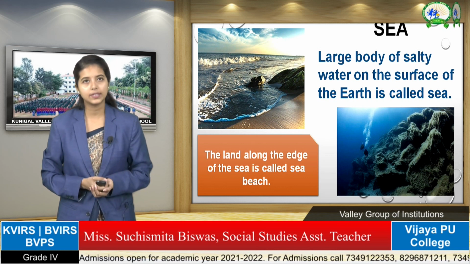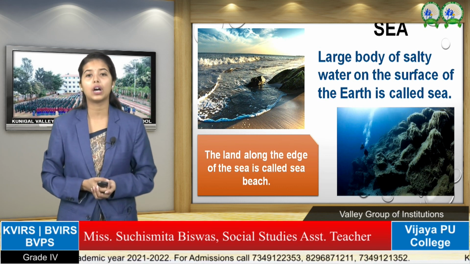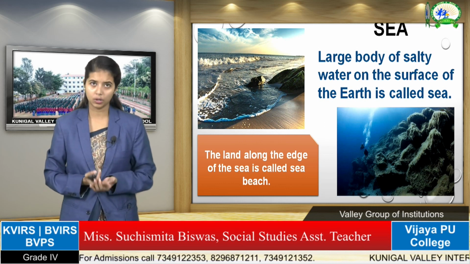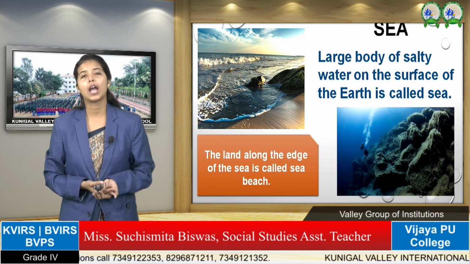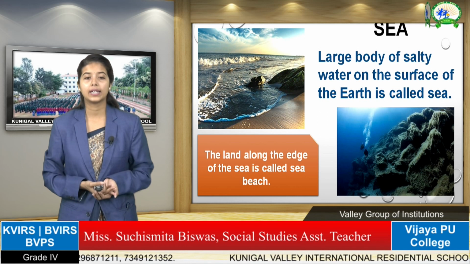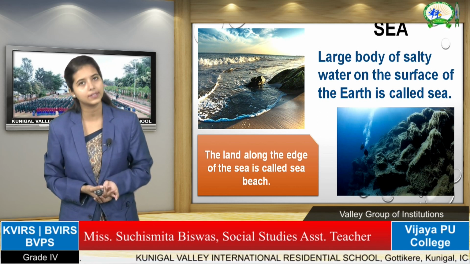And sea. What is sea? Sea is the large body of salty water on the surface of the earth. It's called sea. So what is sea? The surface of the water, surface of the land. We have some salty kind of water, and they are called sea. And the land along the edge of the sea is called the sea breeze.